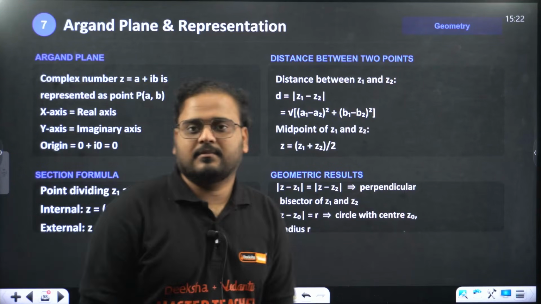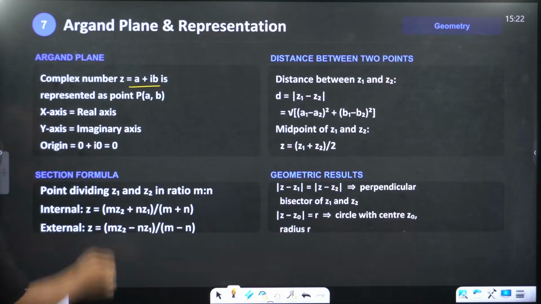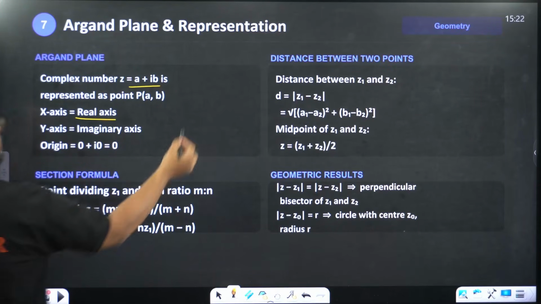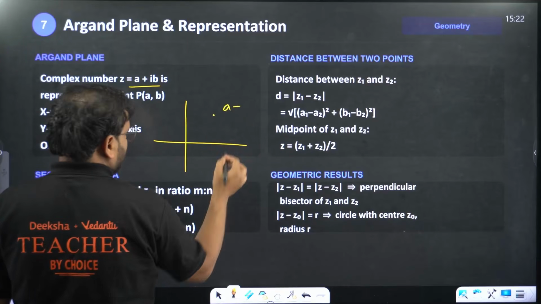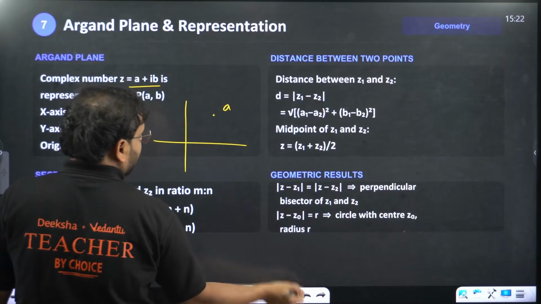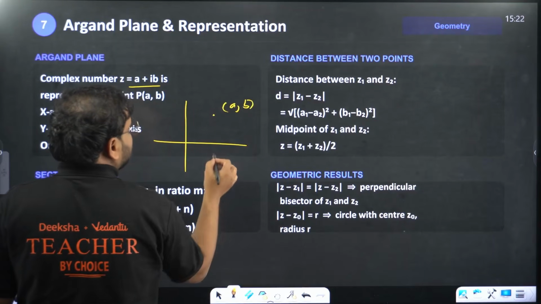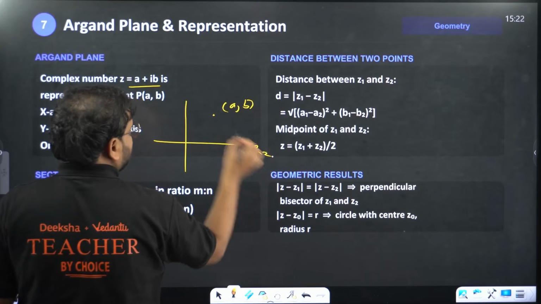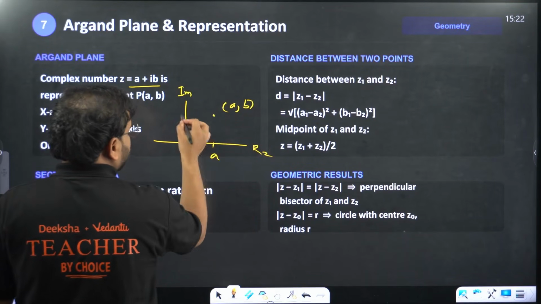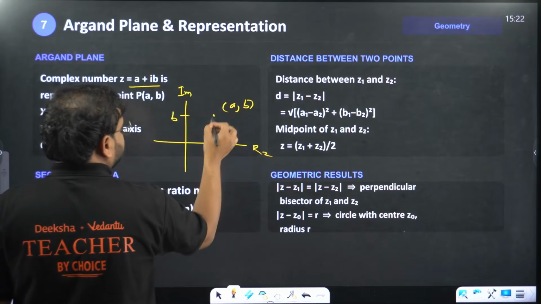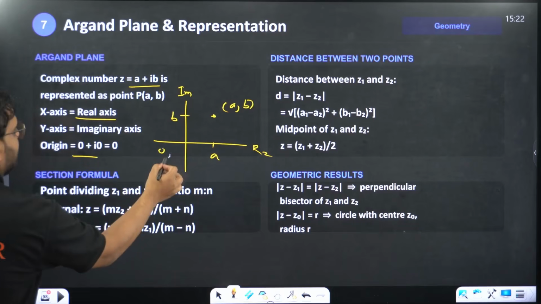Argand plane and their representations. If you have a complex number z = a + ib, the x-axis is the real axis. If I'm writing a coordinate, it is written as (a, b). This is the real axis, this is the imaginary axis. Over here is a, over here is b. The origin is always (0, i0).